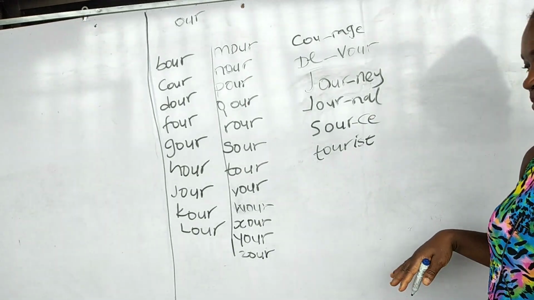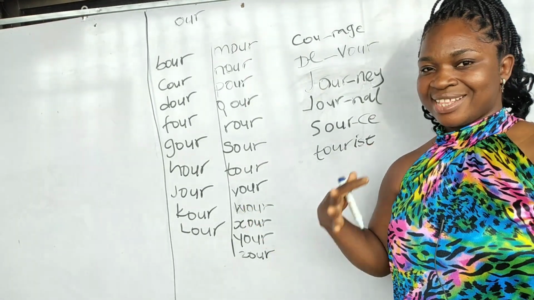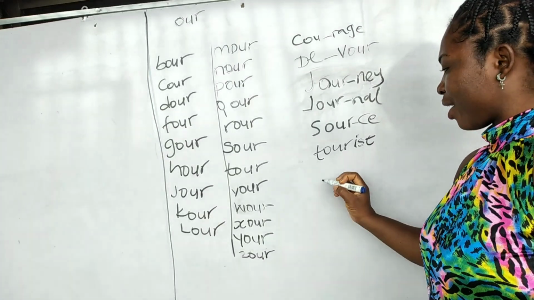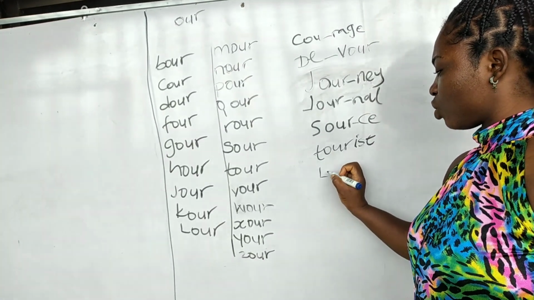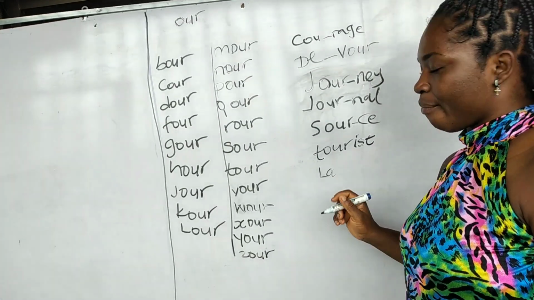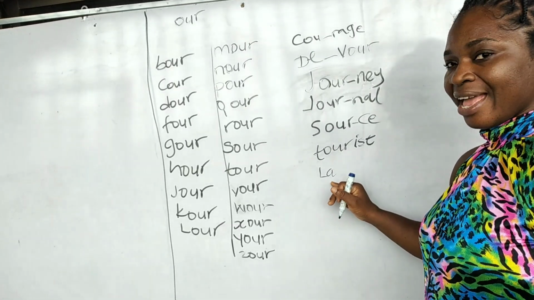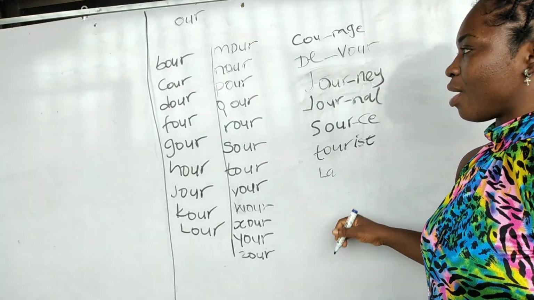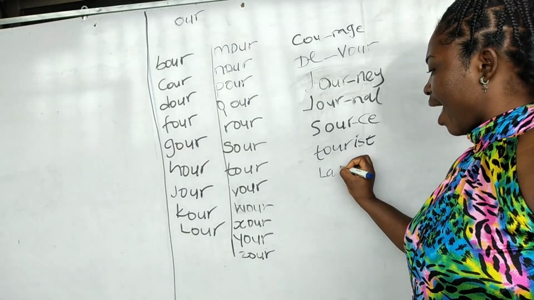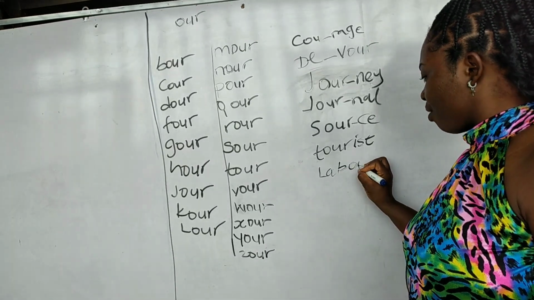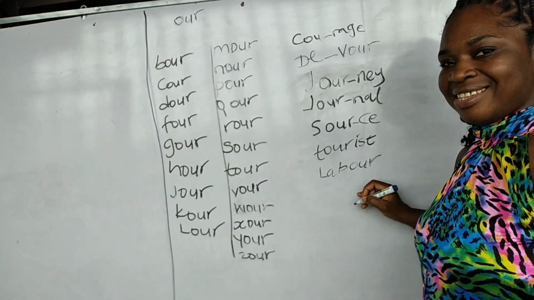Let's try another one. Labor. So I go to my la. Now for this word, it's gonna be sounding A and not A. So this is la, la. Okay, so I go to this bo. Okay, I pick my bo. I have labor. This is labor.